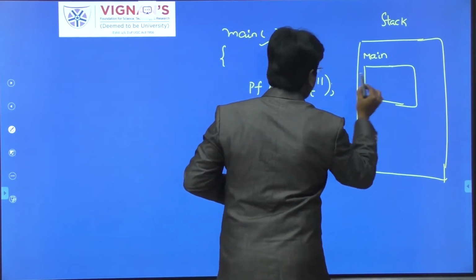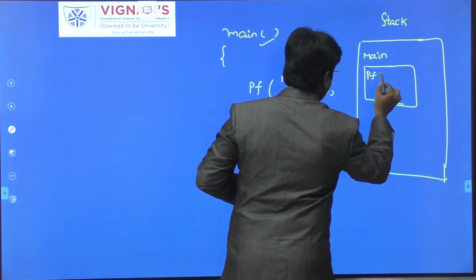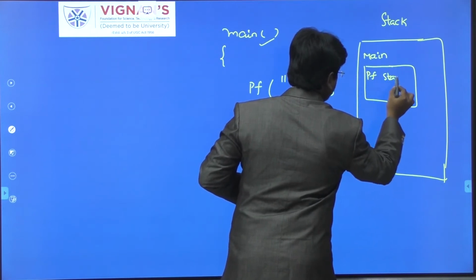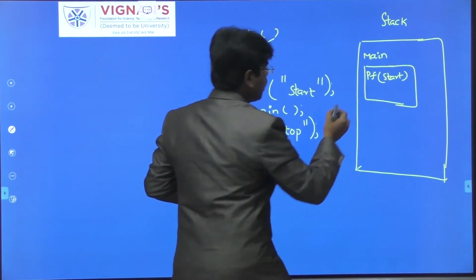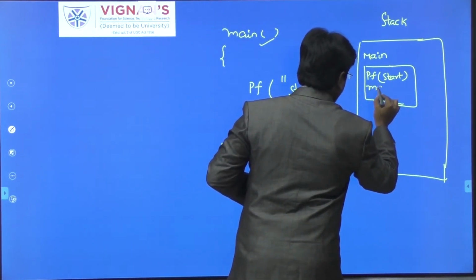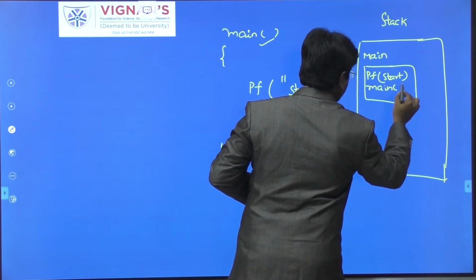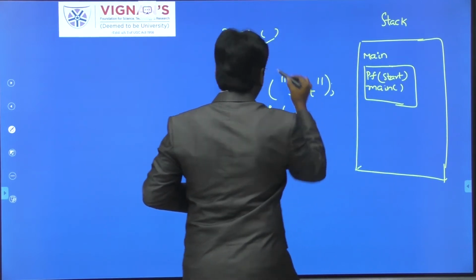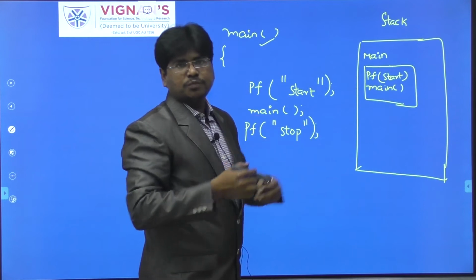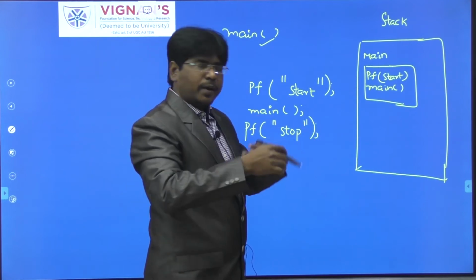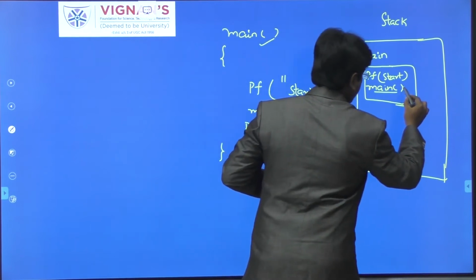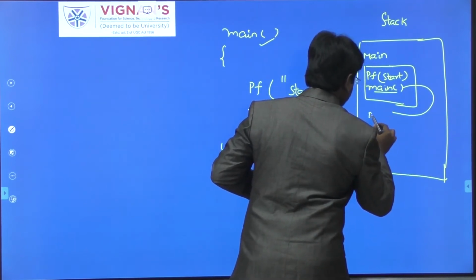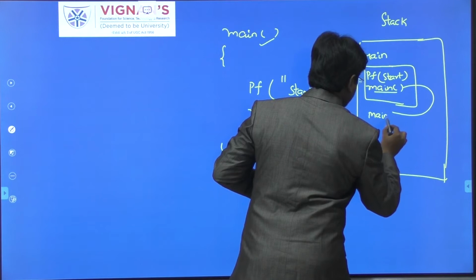In that, what have I written? The first statement printf Start. For this statement some memory will be allocated. After that, again I have written main. Within this particular function I am again calling the same function. Whenever a function call is made, another method space will be created for this function. So consider this is another method space.